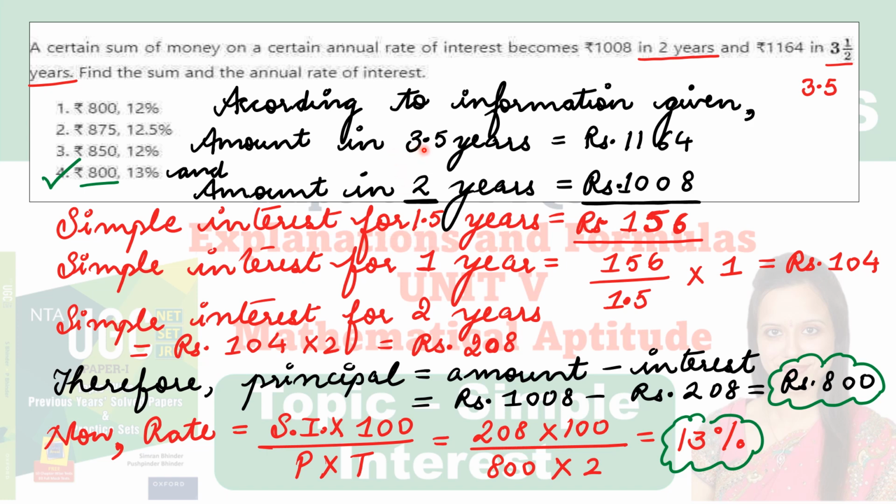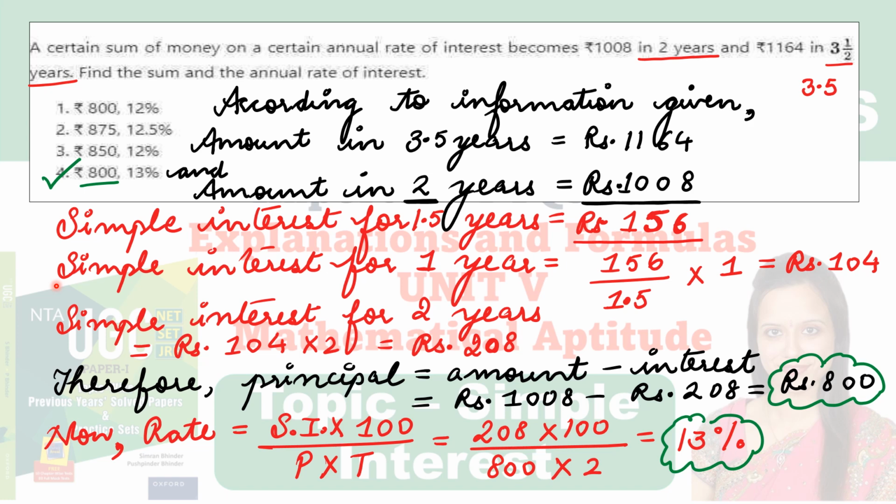ये जो gap है, ये जो difference है, 2 years के बाद 3.5 years की amount दी हुई है, तो simple interest जो है 1.5 years का क्या होगा? इन दोनों values का difference. I hope this is clear. Clear? So I repeat, simple interest for 1.5 years, ये जो difference है इन दोनों के बीच, that comes out to be rupees 156. इन दोनों values का जो difference है, basically वो क्या है? वो interest ही है. That is simple interest.